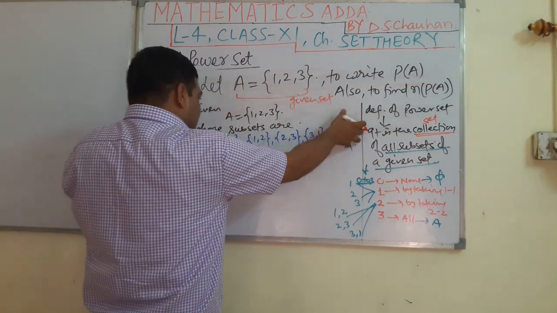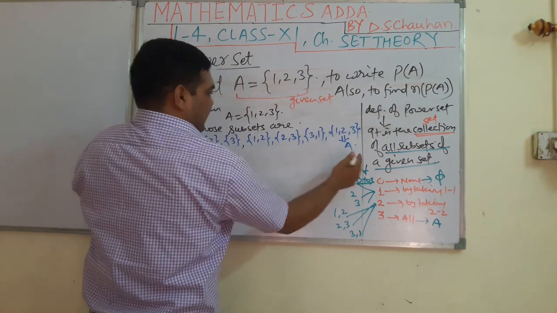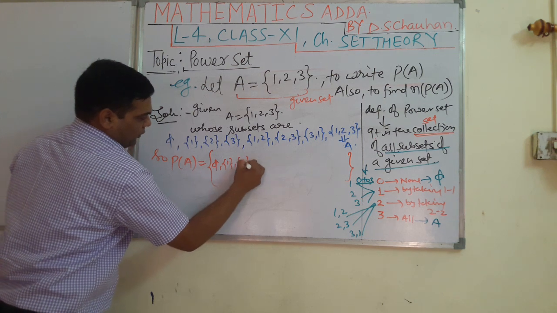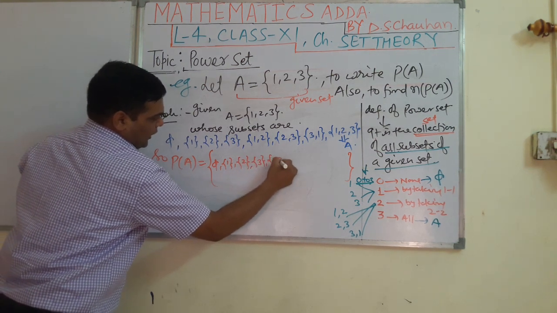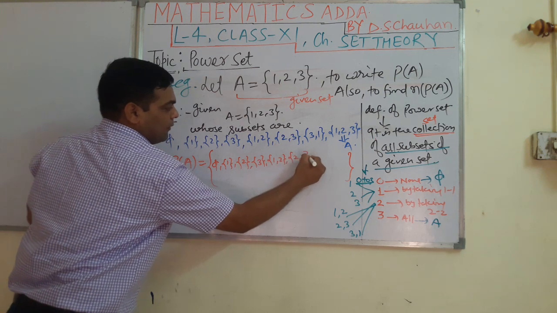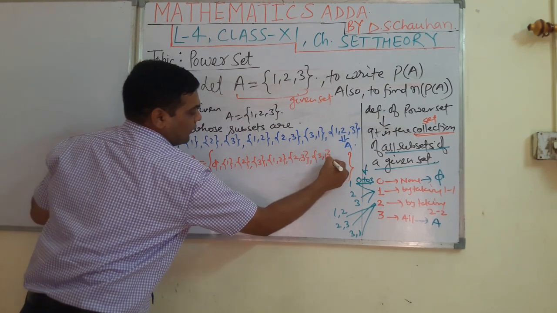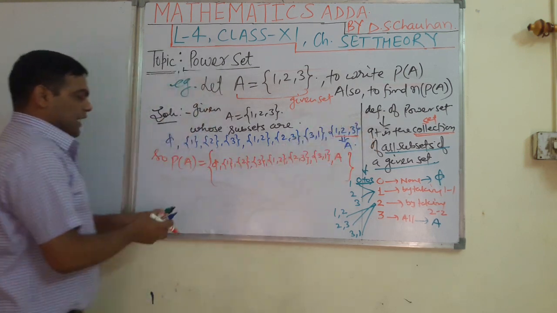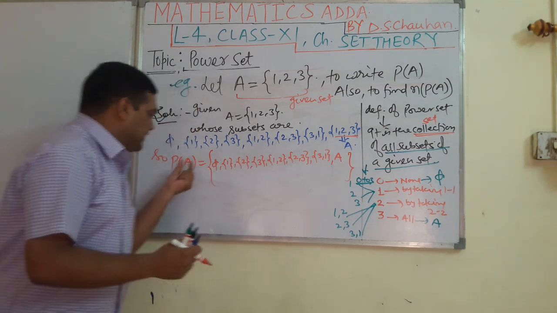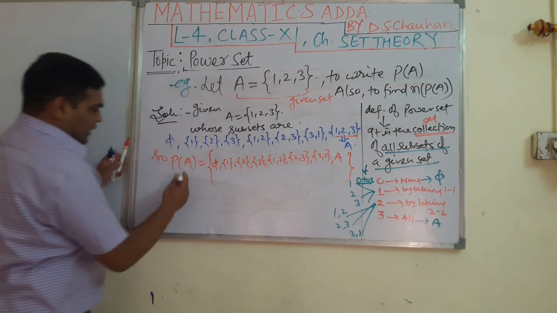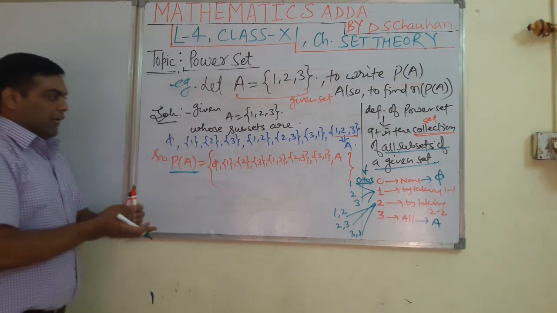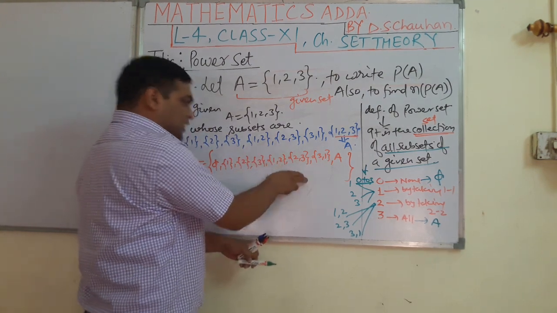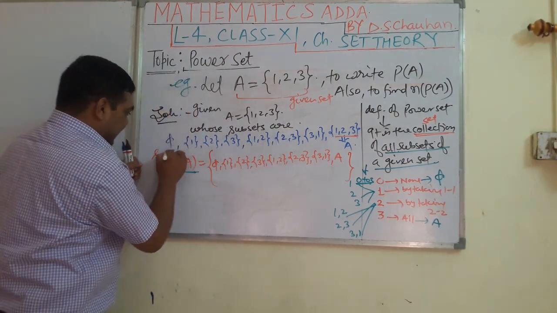You have to write this list of subsets inside this set: {empty set, {1}, {2}, {3}, {1, 2}, {2, 3}, {3, 1}, A, which is {1, 2, 3}, the given set}. Students, this is the power set of set A. Here you can see, students, inside the power set, whatever elements are present, they are sets in themselves.